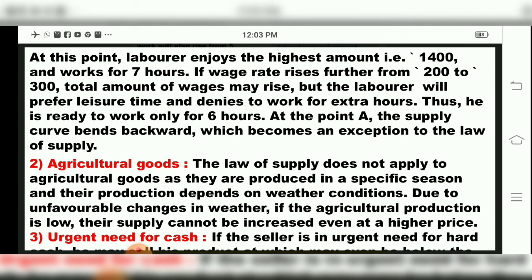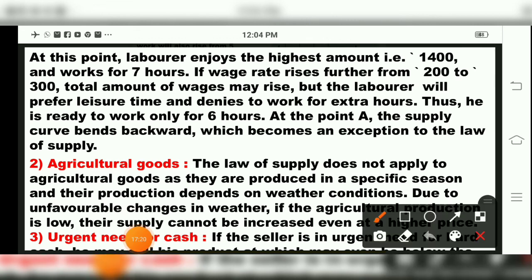So give reasons, or agree or disagree. This question may be asked, children. Why law of supply, or explain the law of supply's backward bending curve. Law of supply is what? Backward bending curve for labor. Yes, you agree. Because labor will work according to their comfort, according to their time. They will not give extra hours even if they are getting extra money. It depends upon their leisure time. So this is the first exception where the law of supply statement is not applicable, children.